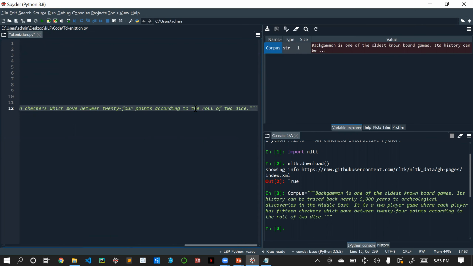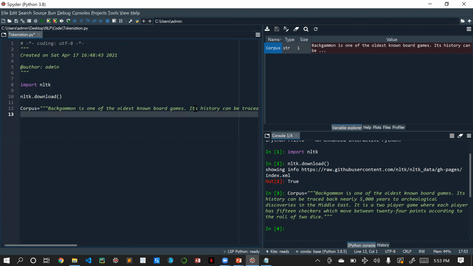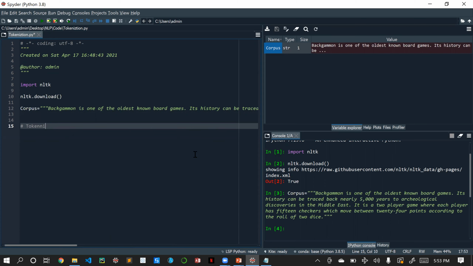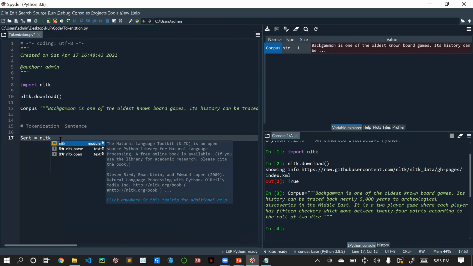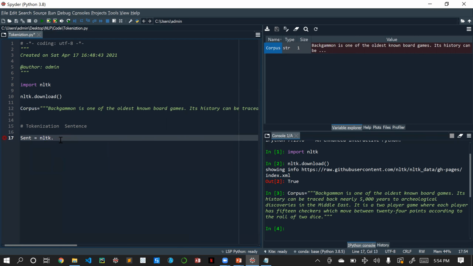For splitting this into sentences, as I told you, we will be tokenizing. First we will be executing tokenization of sentences. For sentences we'll create one variable, sentence. We have the library NLTK, so simply type NLTK dot.